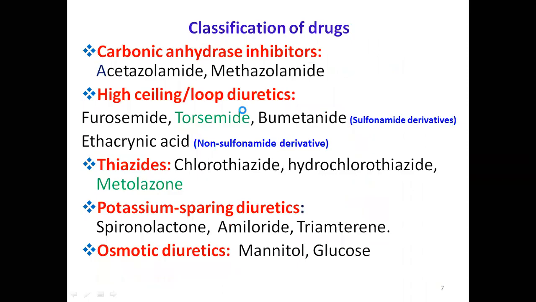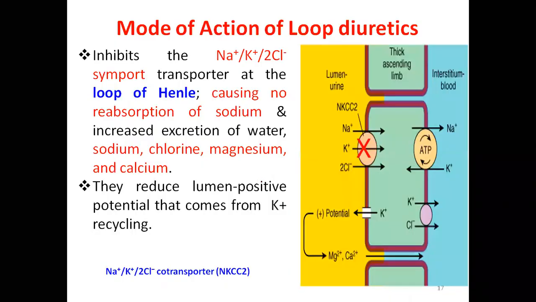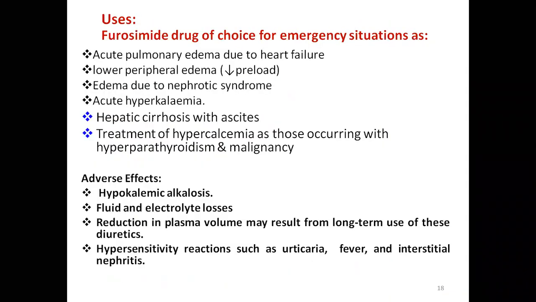In that condition, we can use it. Then in the treatment of hypercalcemia, especially occurring with hyperthyroidism and malignancy in cancer, calcium gets accumulated. In that condition, we can use it.